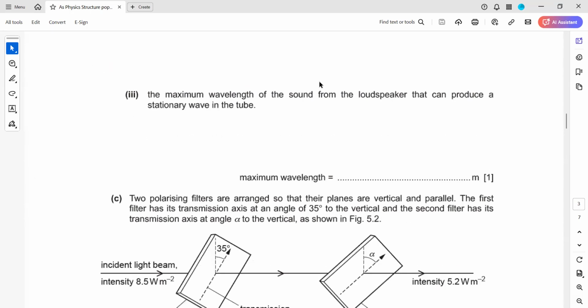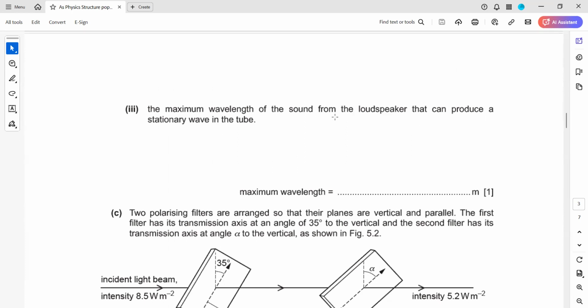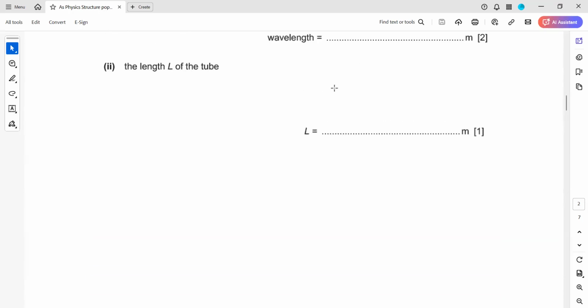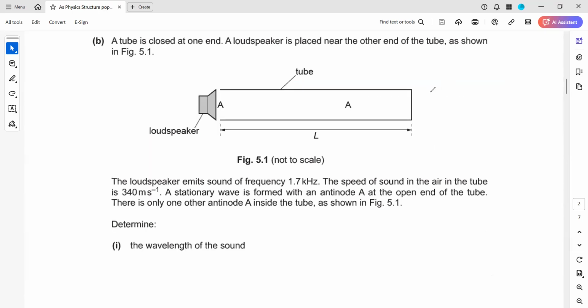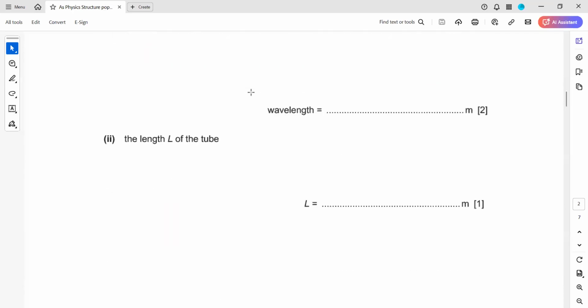So B3. The maximum wavelength of a sound from a loudspeaker that can produce a stationary wave. So this is a closed pipe. Why is it a closed pipe? Because the pipe is closed from one end. The maximum wavelength is when it is vibrating in the fundamental, having the fundamental frequency. Because as the frequency increases, the wavelength will decrease. The maximum wavelength only occurs when it is the fundamental.